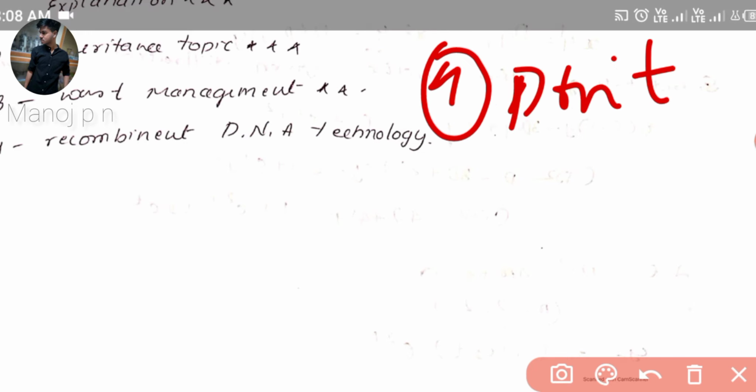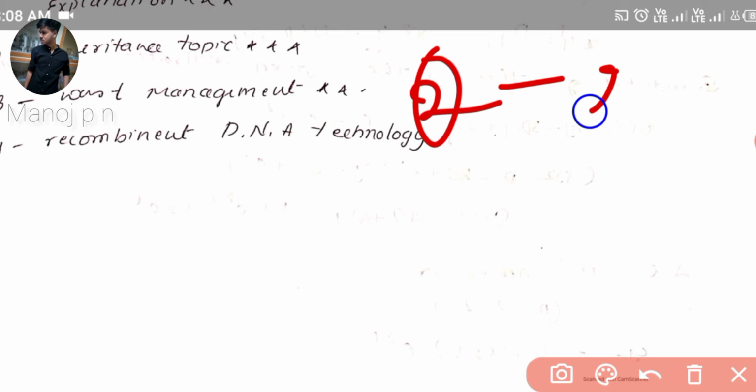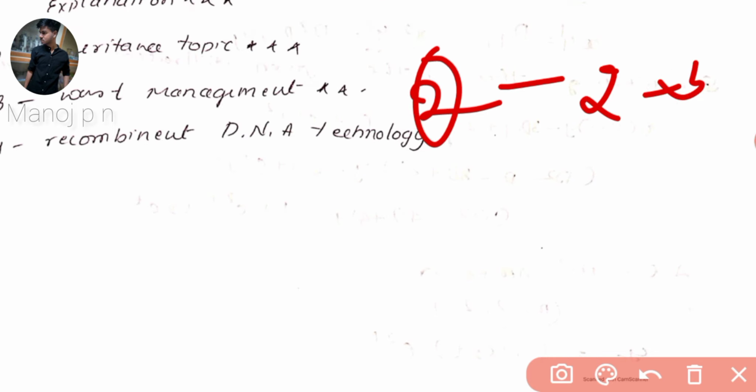And then the most important point is, do not write any rubbish. That means, for example, for a 2 marks question, do not write a 5 marks answer. For a 2 marks question you should finish in 2-3 lines. For a 1 mark question you should finish in 1 line. If there is a definition, that means you have to write the entire thing. If not, the required amount of answer is enough. And for 5 marks you must write the entire detail. And while writing, do not forget to underline.